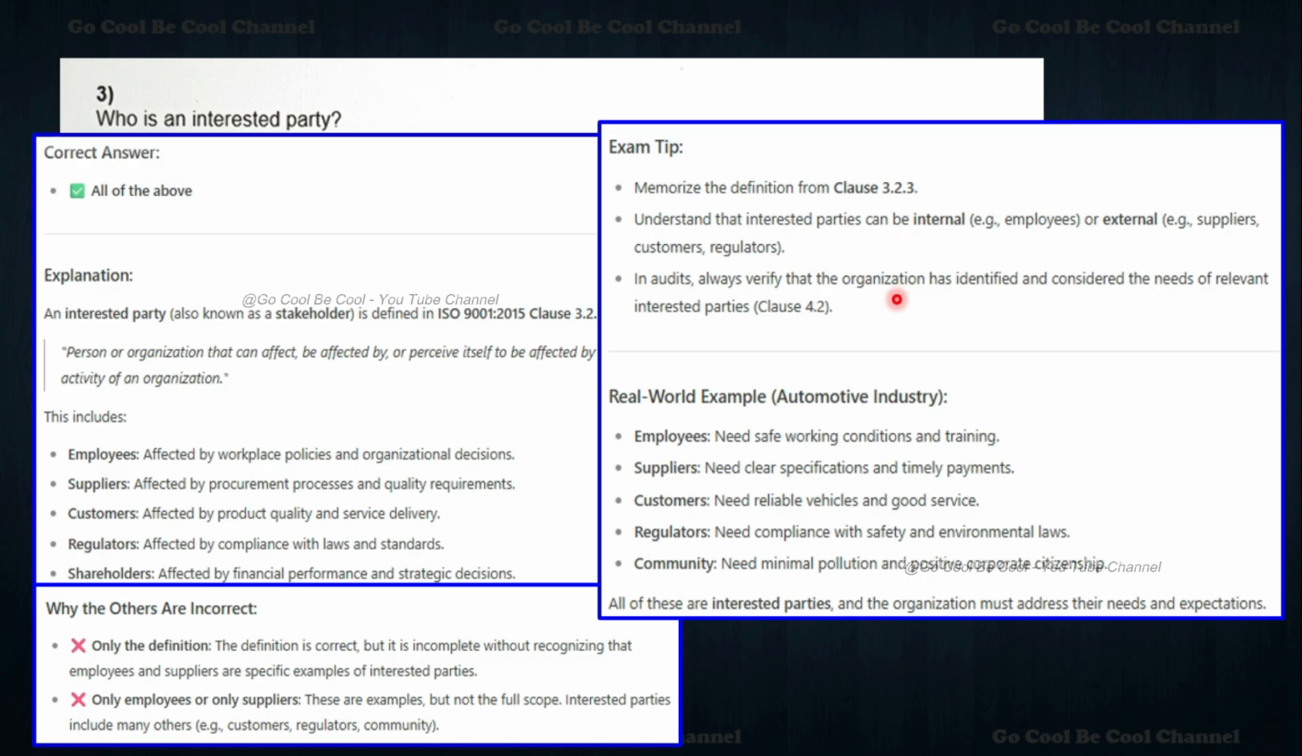In an audit, generally always verify that the organization has identified and considered the needs of relevant interested parties, clause number 4.2. Real world examples: employees need safe working conditions and training, whereas suppliers need clear specifications and timely payment. Customers need reliable vehicles and good services. Regulators need compliance with safety and environmental laws. Community needs minimal pollution and positive corporate citizenship. So all of these are interested parties. Now you will come to know how the answer is already available in the question itself.